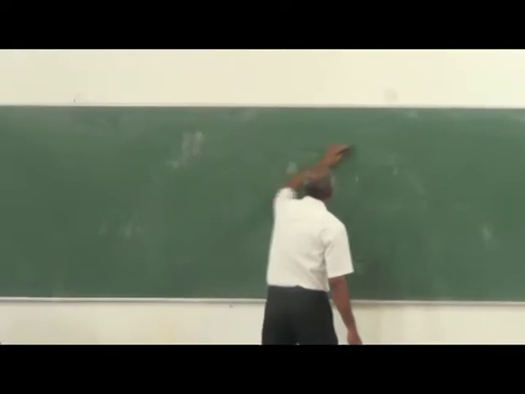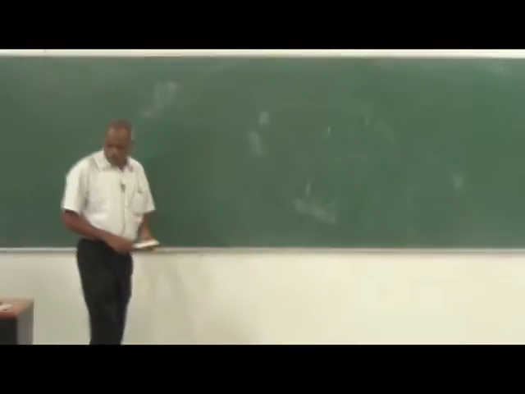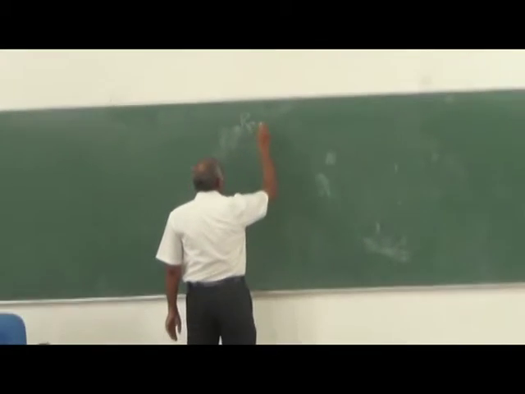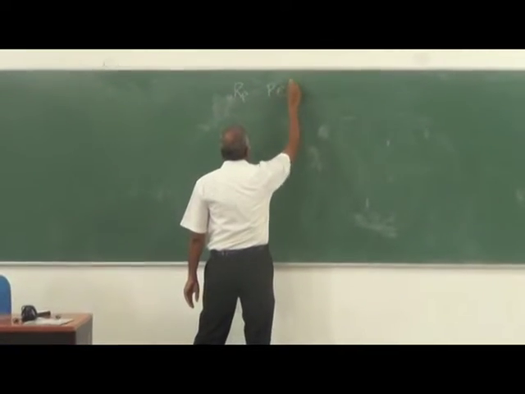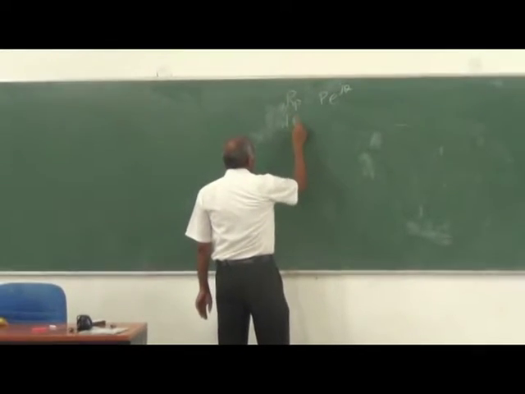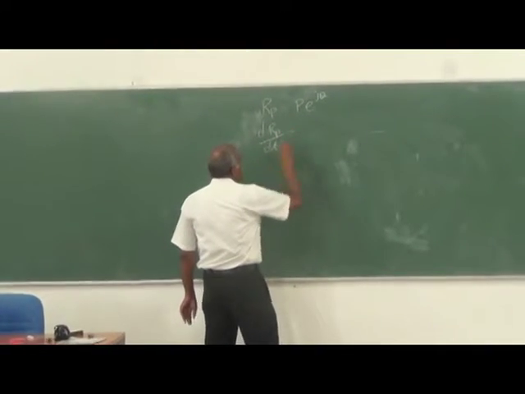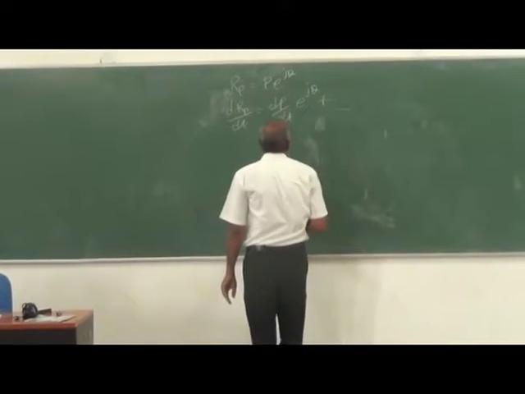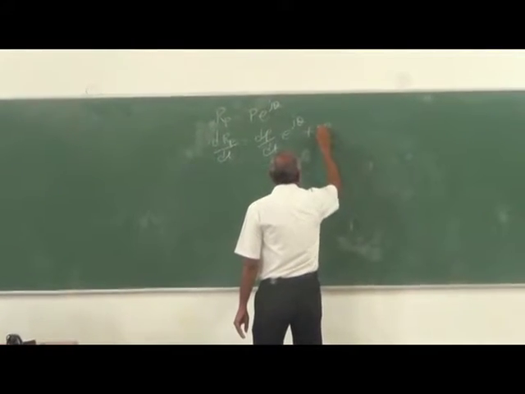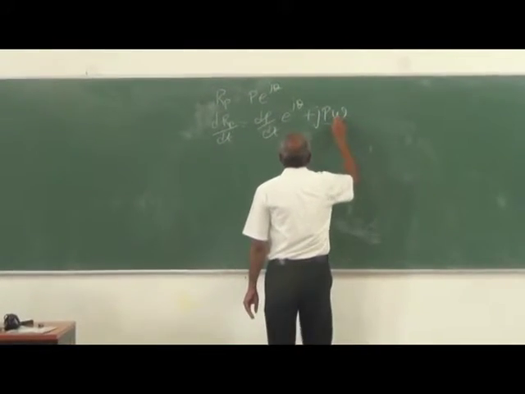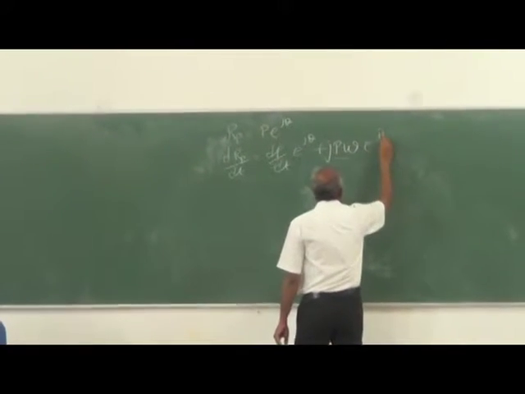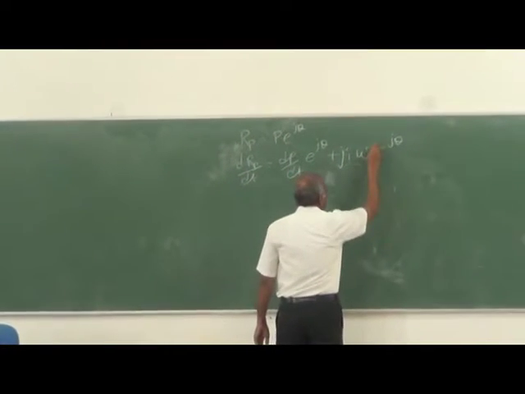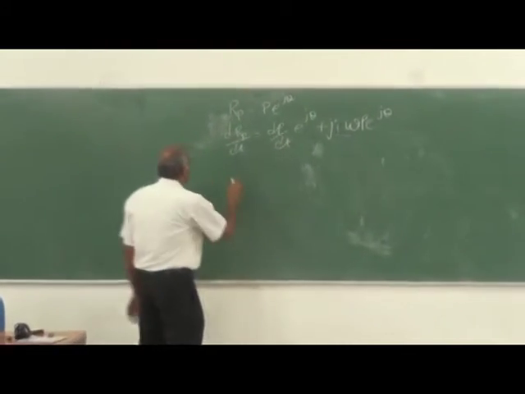When it comes to the acceleration, as I said, it is the derivative of the velocity. We have seen that vector rp is p times e power j theta. So d of rp by dt is given by dp by dt e power j theta plus p times j omega e power j theta, that is j omega p times e power j theta.